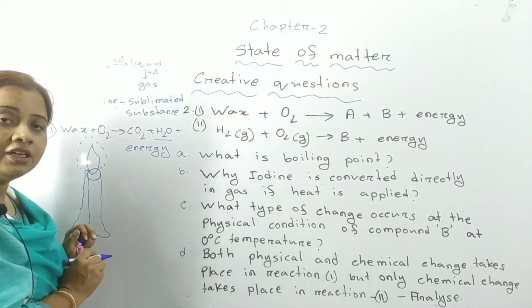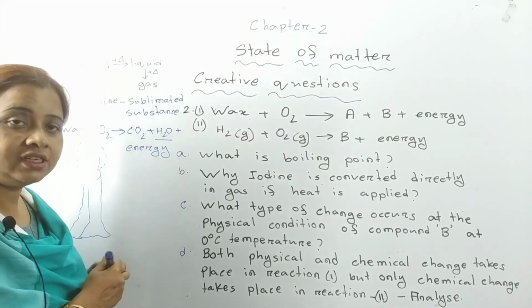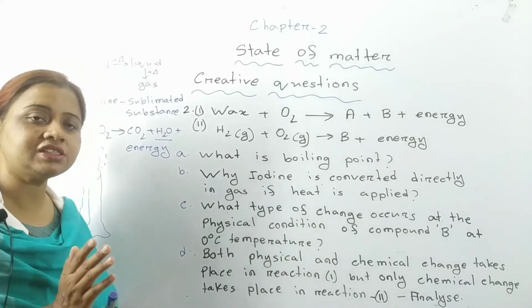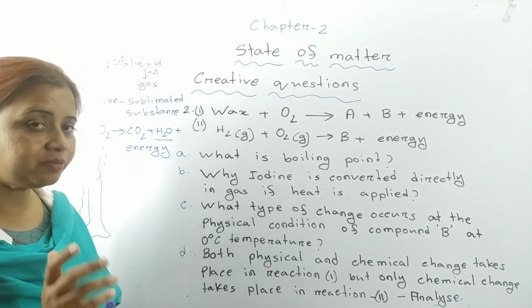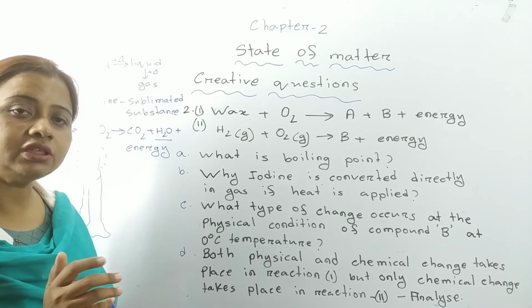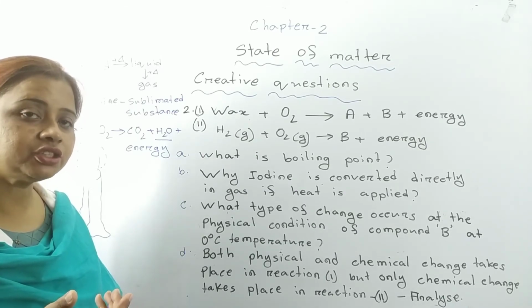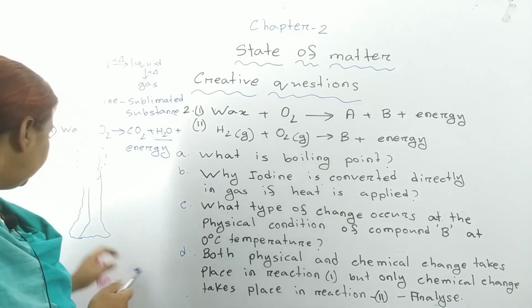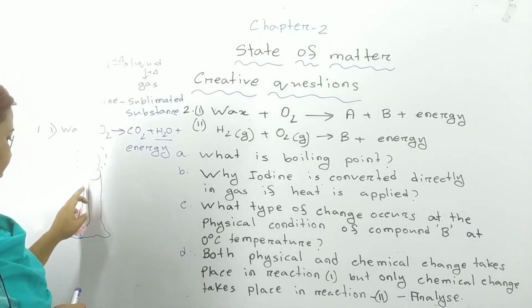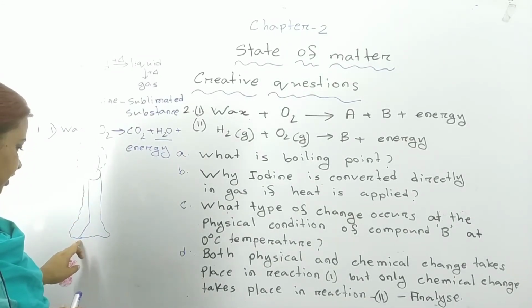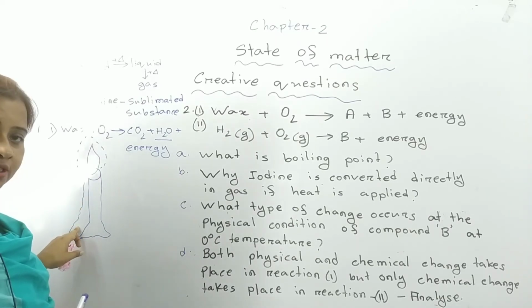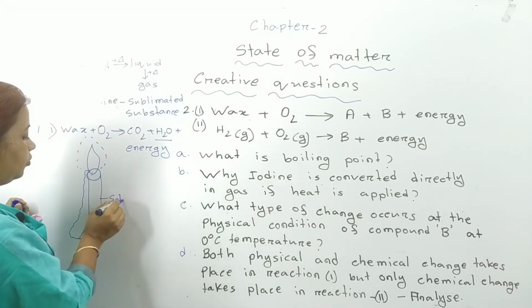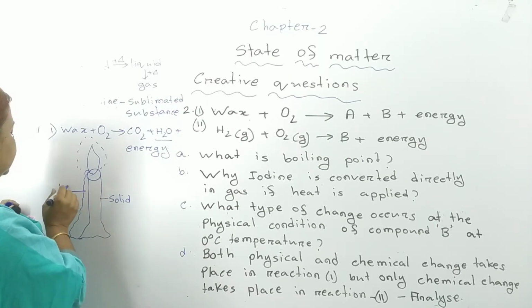So can you define what is physical change? In chemistry, there are two types of change. Number 1 is physical change and number 2 is chemical change. Physical change is such a type of change where only the outlook is changed, but the percentage composition of the compound remains unchanged. It is called physical change. In this case, wax is melting down and becoming deposited over here, and from wax we are getting wax. So it is a physical change.